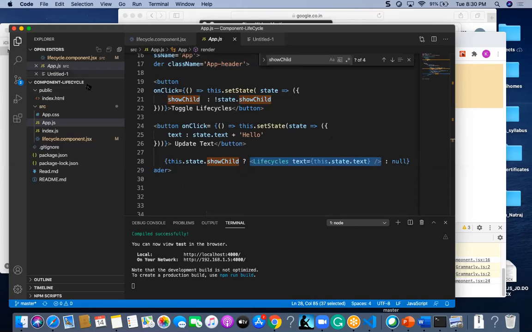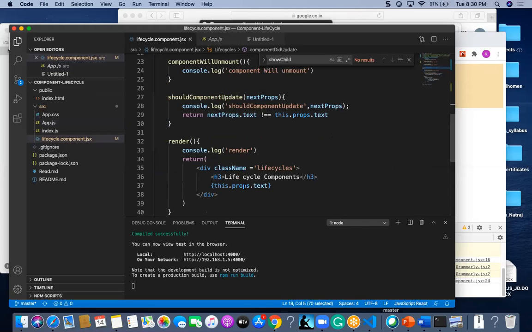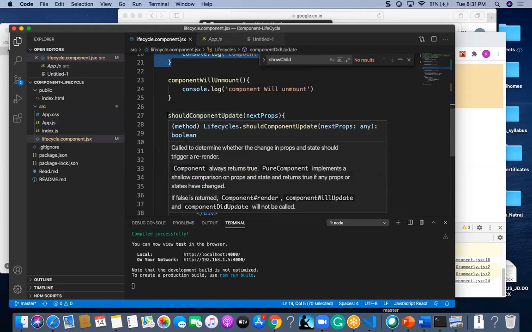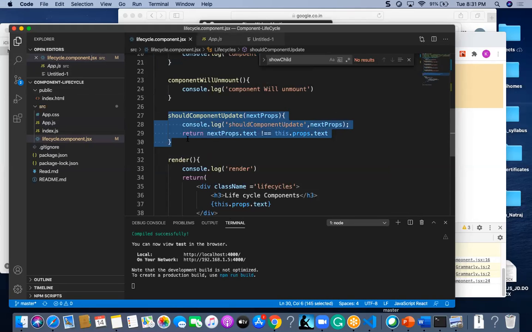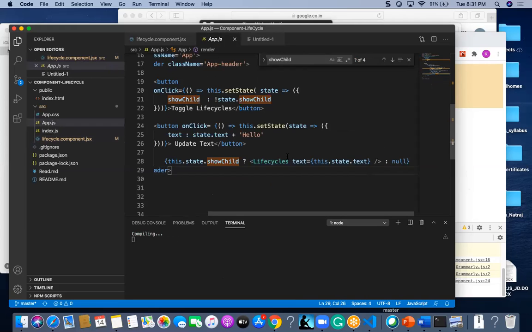So this component is having some life cycle method, and also this.props.text. If it is updated, it should go and update this particular component. How does it know it is going to get updated? It will come to know by the method whatever we are passing here.